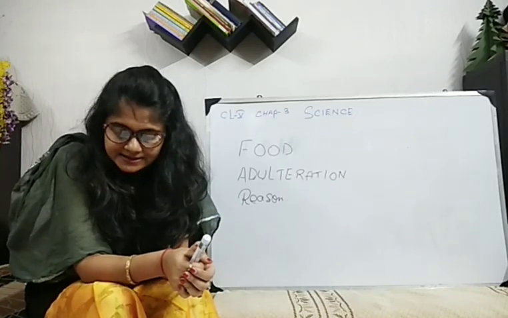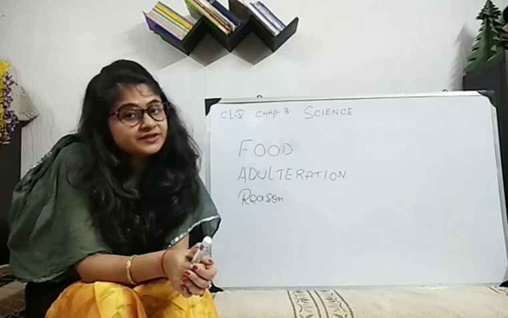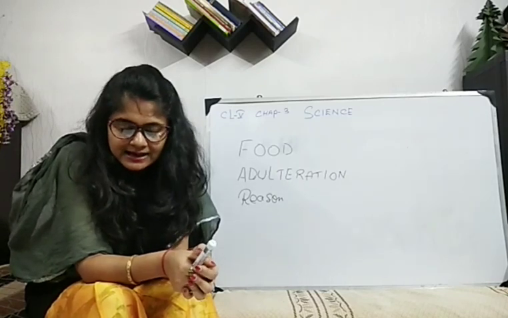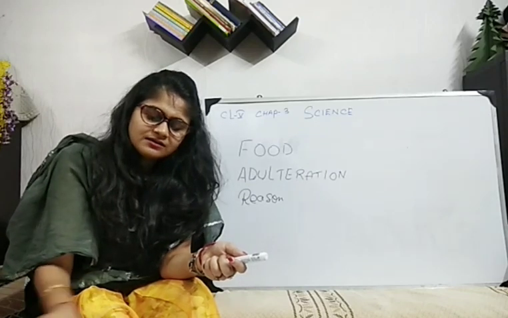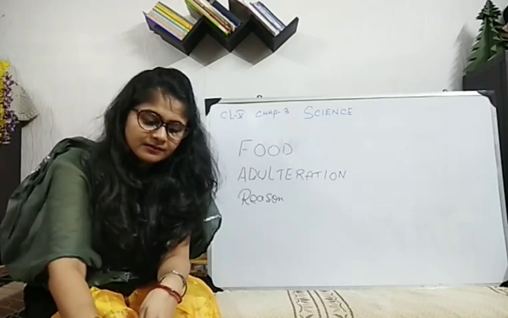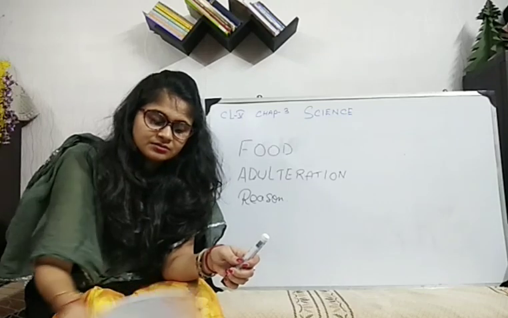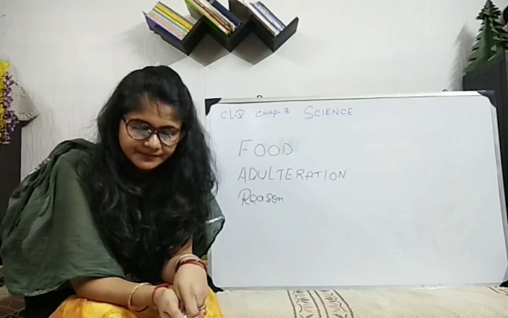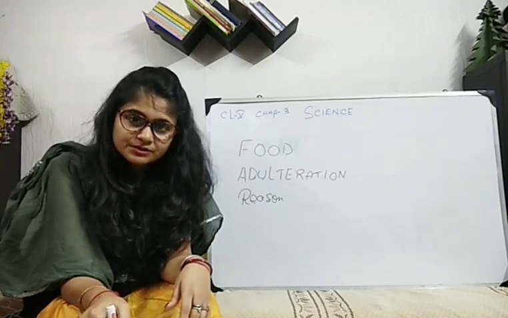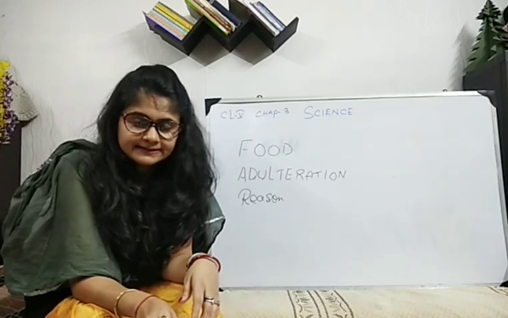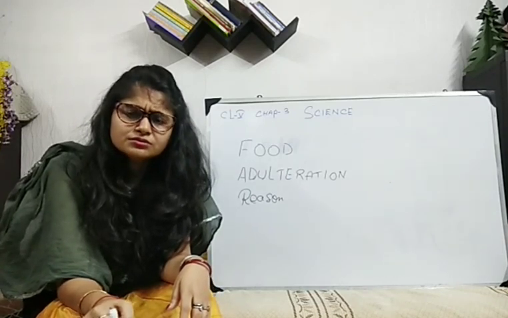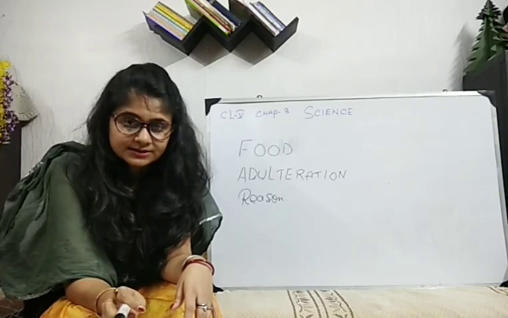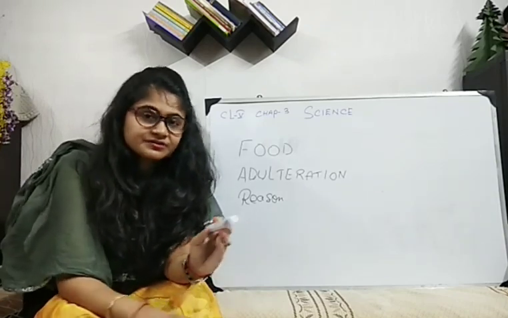Okay. Other adulterated food items found in the market include vegetable oil, ghee, sweets, sauces and coffee powder. So these are the examples in which you get a mixture of other impure substances. Okay. So this is also one of the important points of food and health, because we need to know when we purchase things if something is mixed or not. We can make out then. Okay. So food adulteration we have learnt.